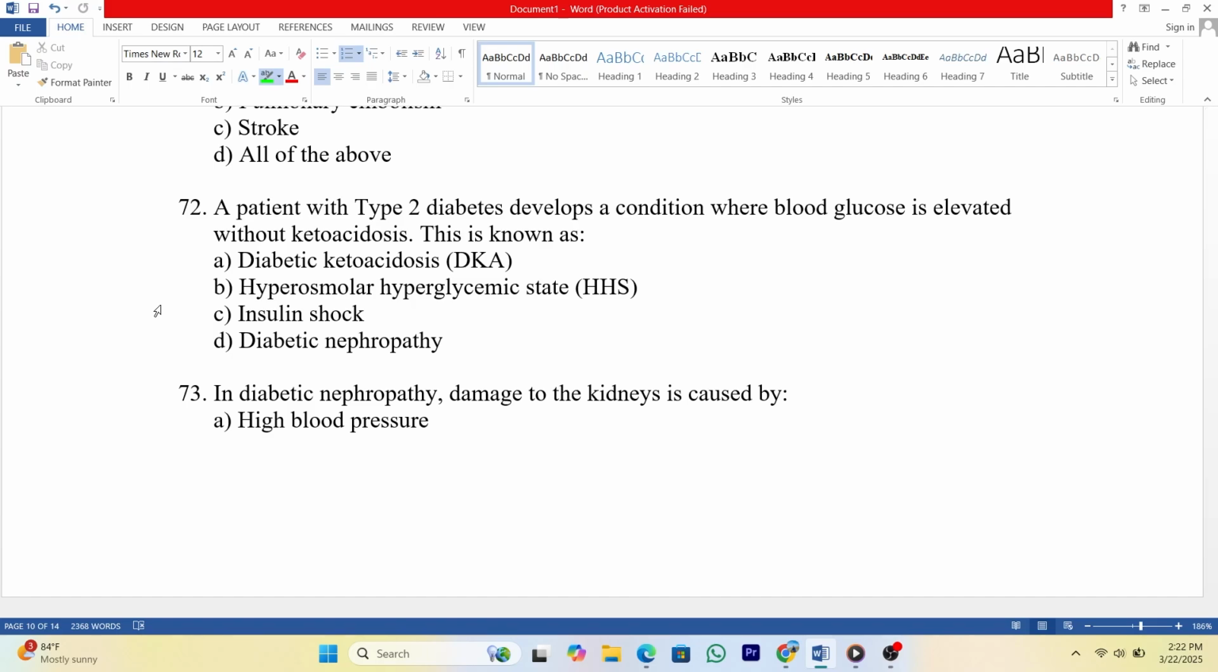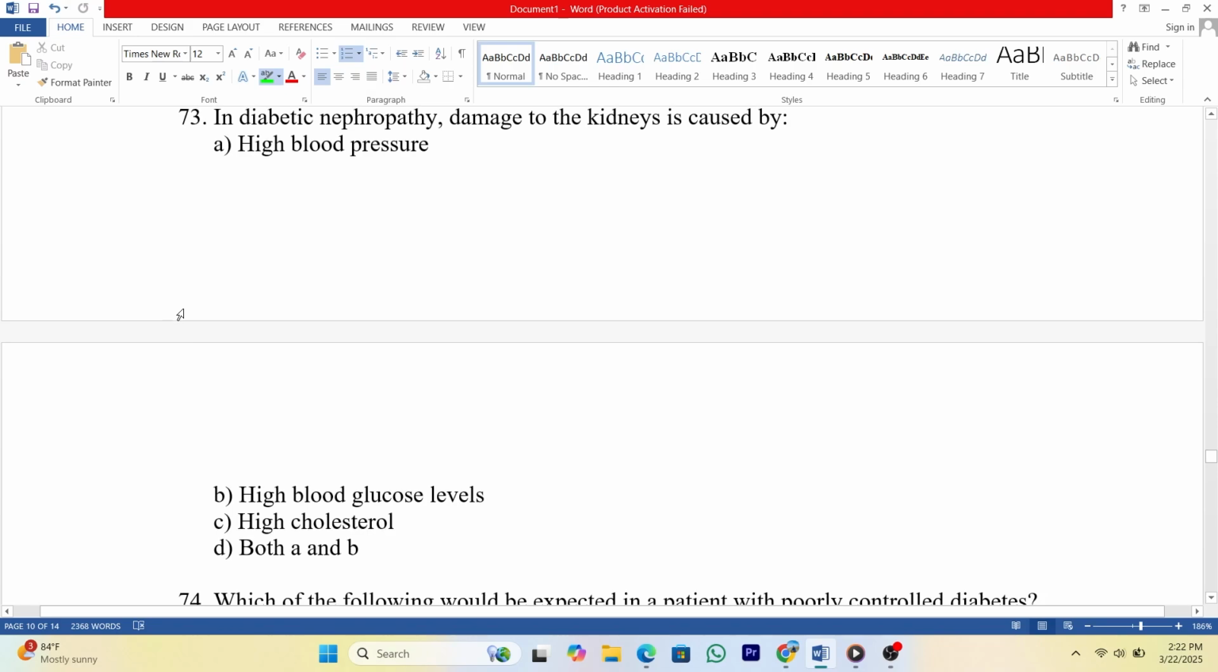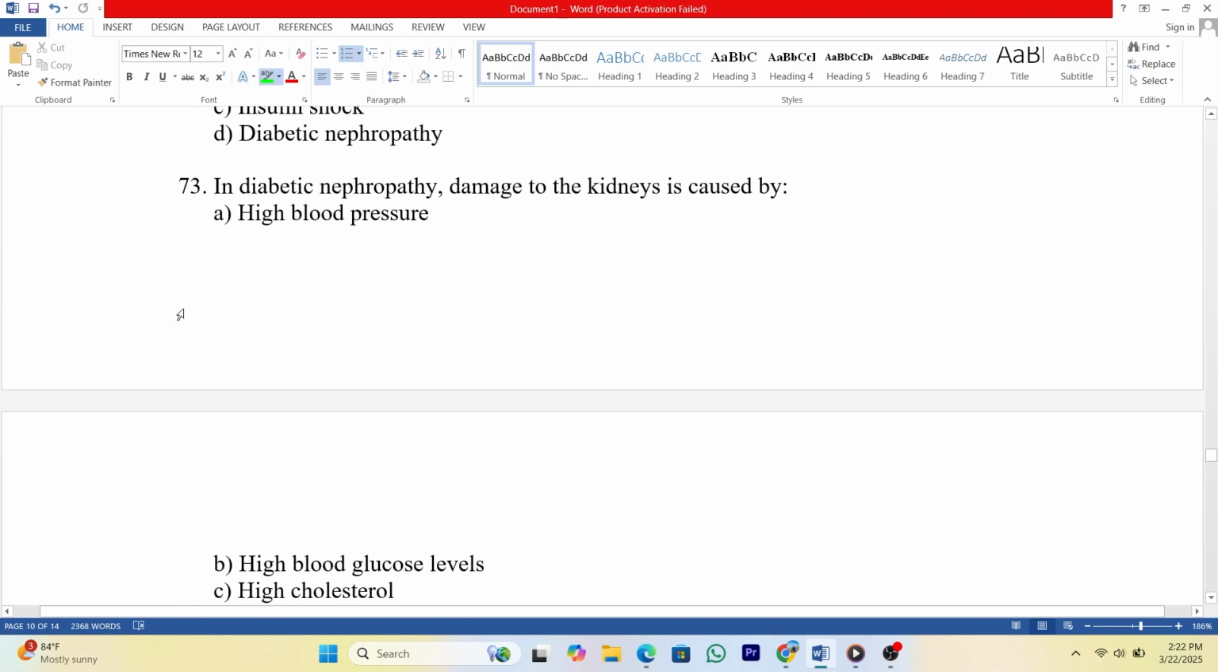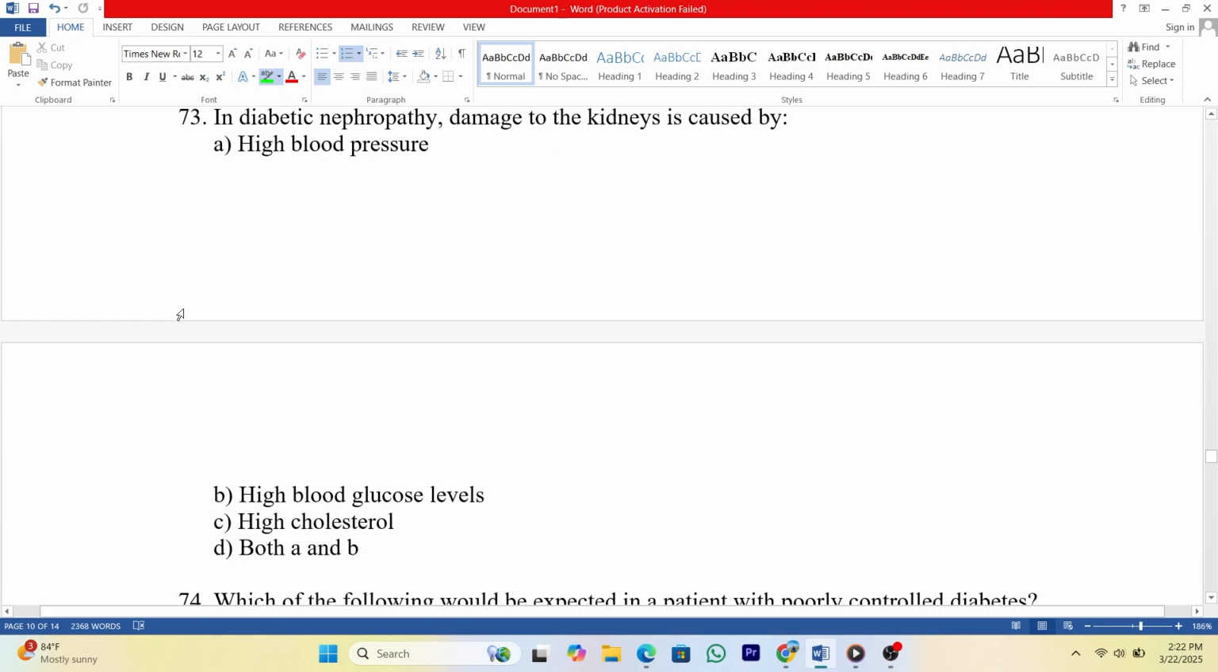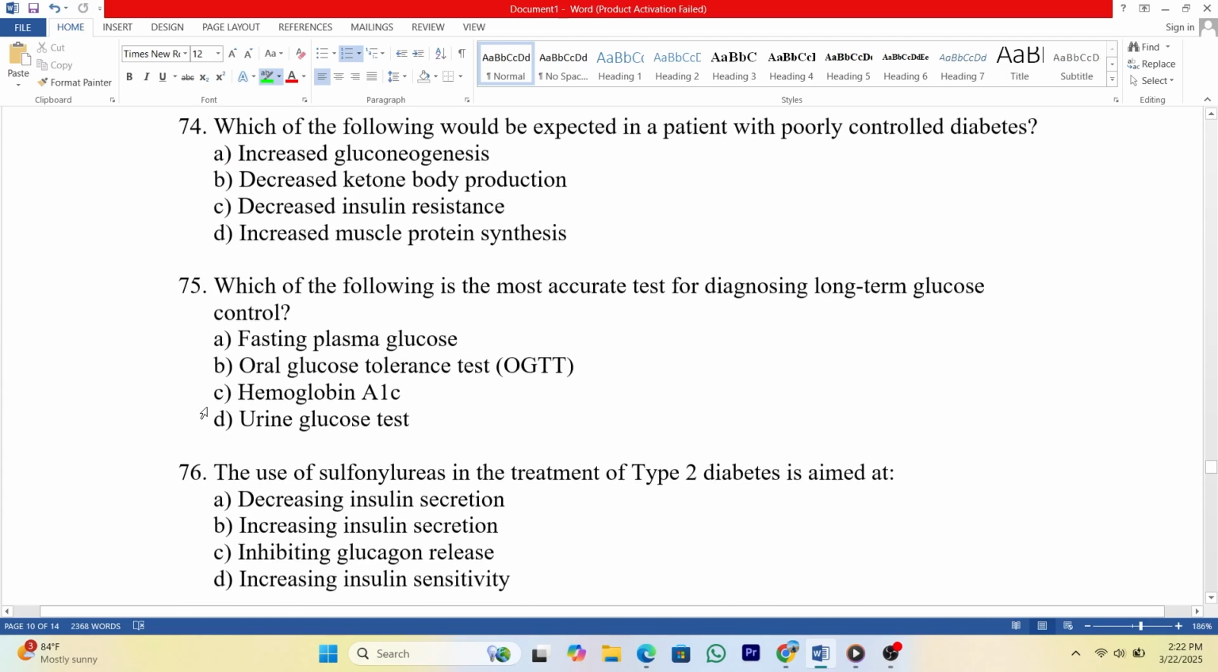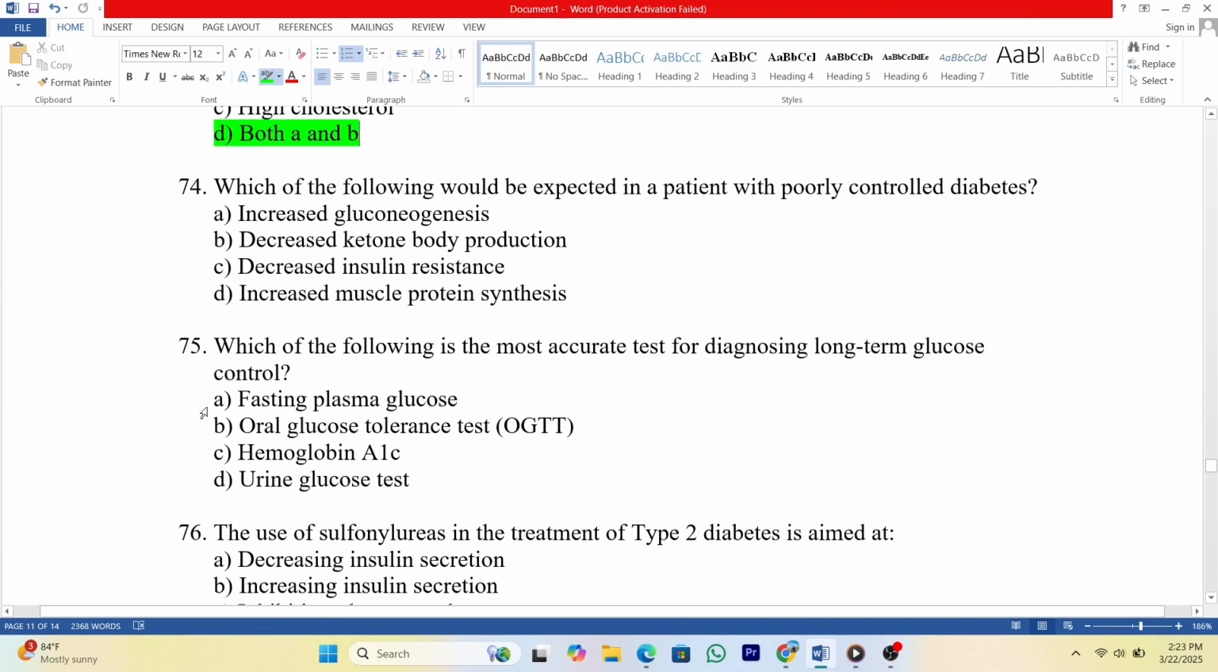C. Insulin shock. D. Diabetic nephropathy. Answer, B. 73. In diabetic nephropathy, damage to the kidneys is caused by A. High blood pressure. B. High blood glucose levels. C. High cholesterol. D. Both A and B. Answer, D. 74. Which of the following would be expected in a patient with poorly controlled diabetes?